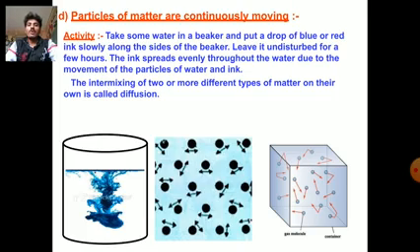Fourth one is the particles of matter are continuously moving. We do some simple activities. Take some water in a beaker and put a drop of blue or red ink slowly along the sides of the beaker and leave it undisturbed for a few hours. The ink spreads evenly throughout the water due to the movement of the particles of water and ink. The intermixing of two or more different types of matter on their own is called diffusion.